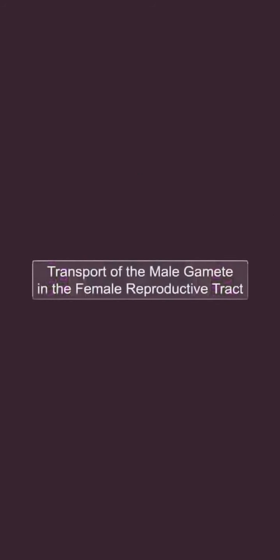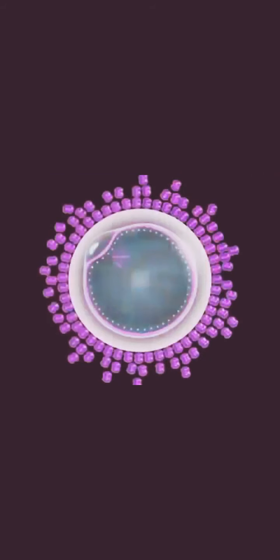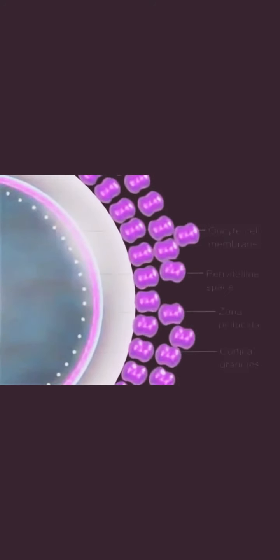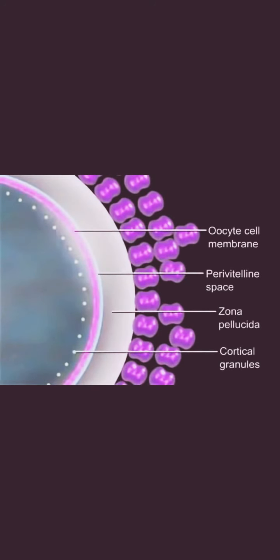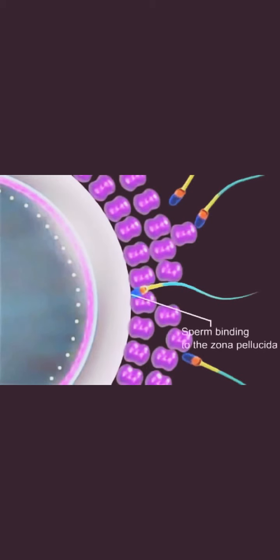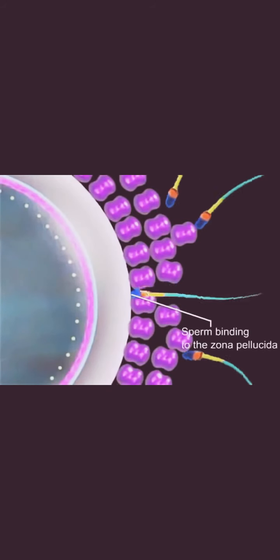Out of hundreds of millions of sperm deposited in the vagina at single ejaculation, only 300 to 500 reach the ovum. Due to chemical action of hyaluronidase, which is liberated from the acrosomal cap of the hundreds of sperm present at the site, corona radiata disappears.